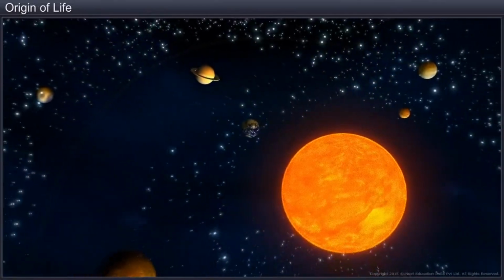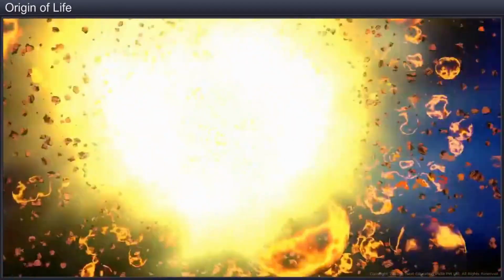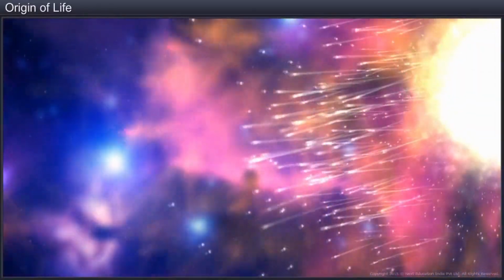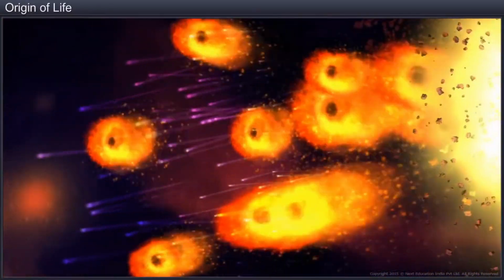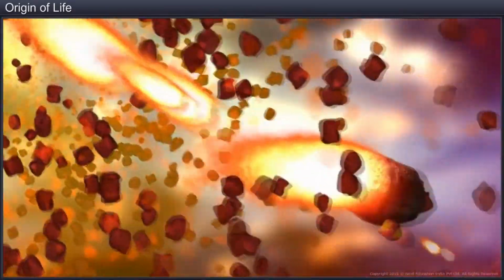According to this theory, a singular huge explosion caused the infinitesimally small, hot and dense universe to expand, which resulted in the lowering of temperatures. It even states that the universe continues to expand even today.